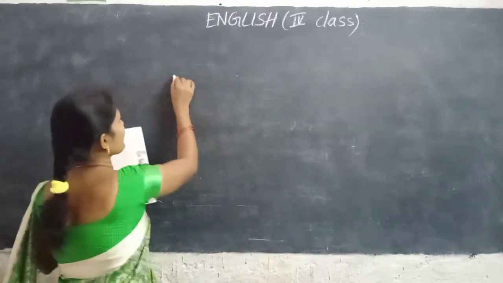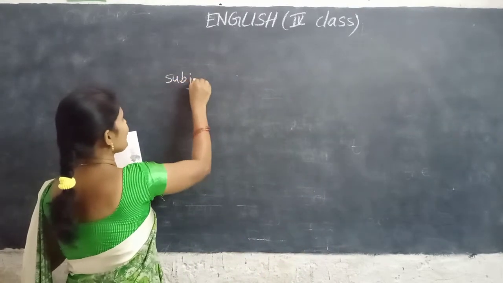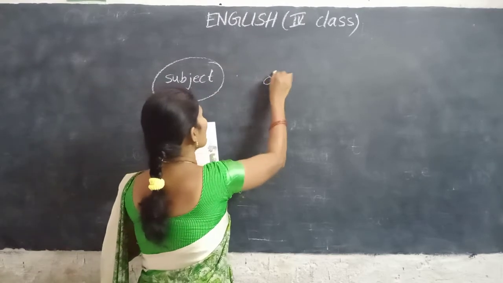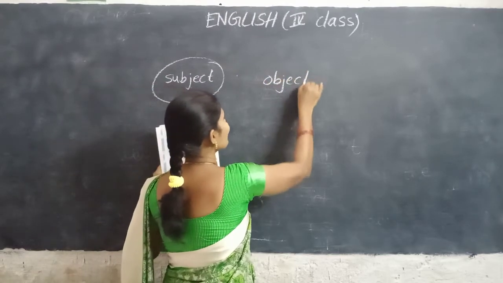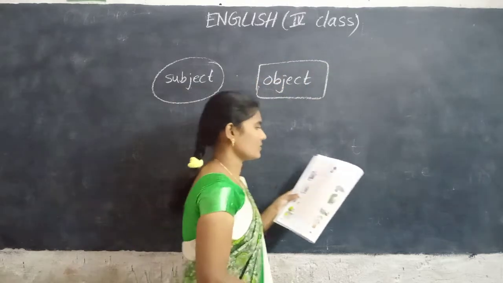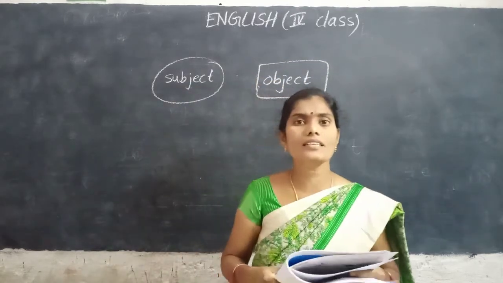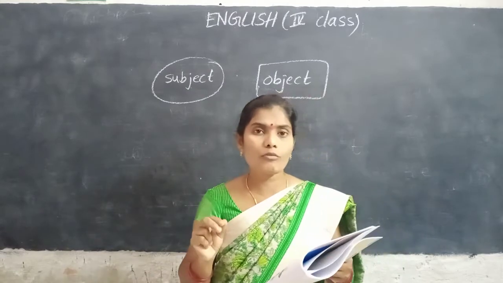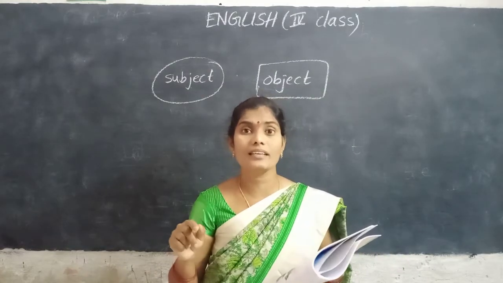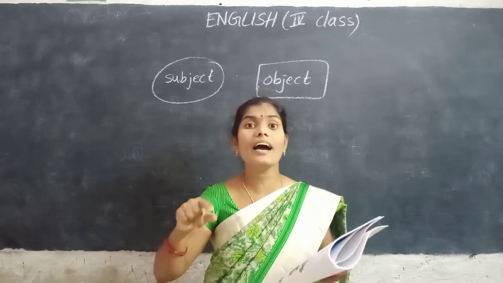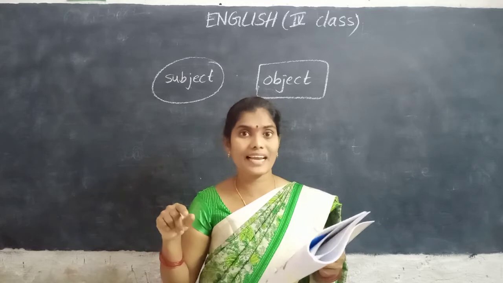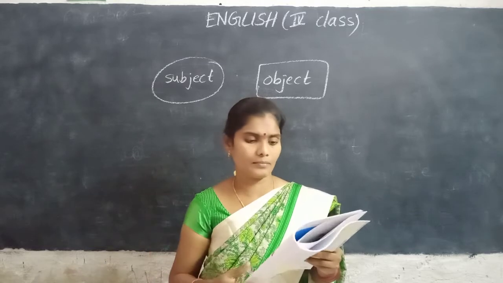What he paid? He paid the bill. The bill should be in the rectangle shape. Okay? Make a rectangle to the bill.